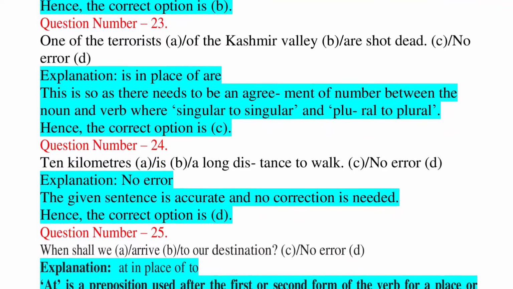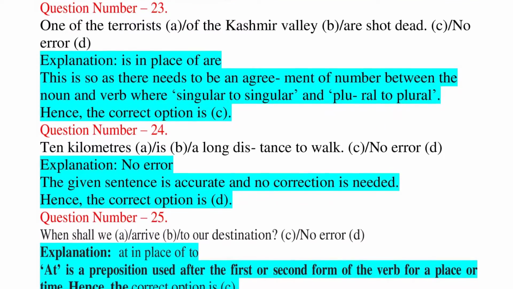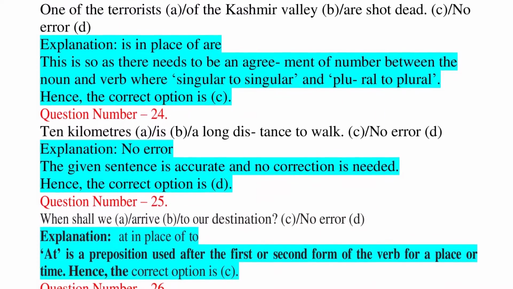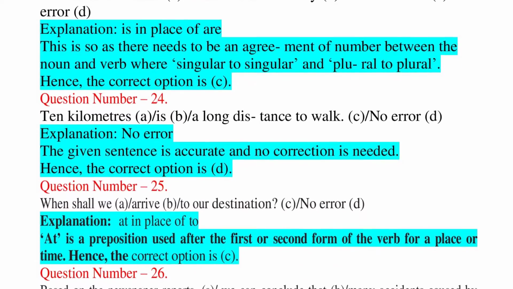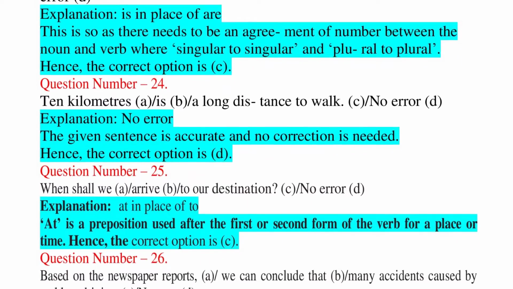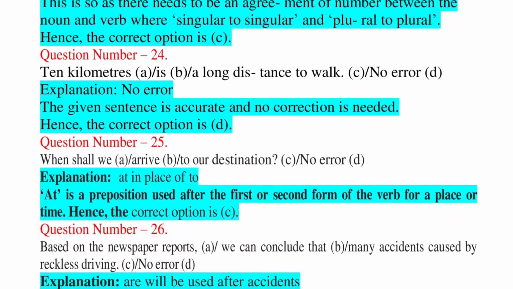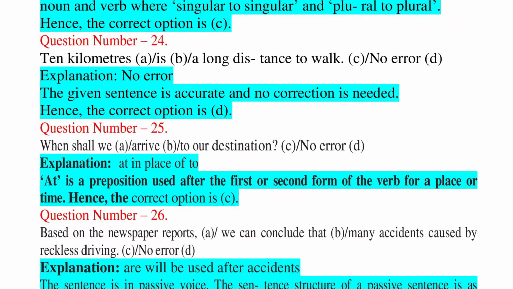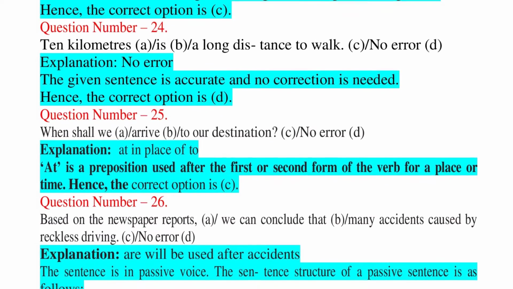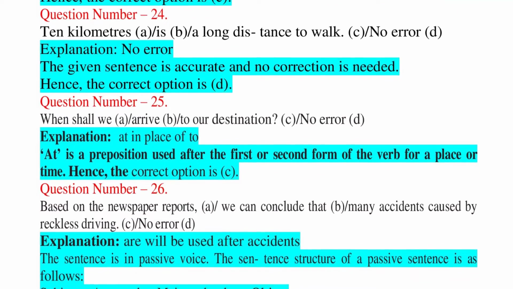Question number 24. 10 kilometers, A. is B. a long distance to walk. C. no error, D. Explanation: no error. The given sentence is accurate and no correction is needed. Hence, the correct option is D.